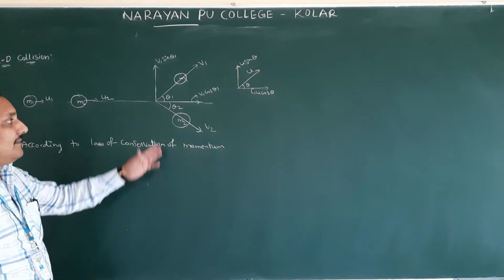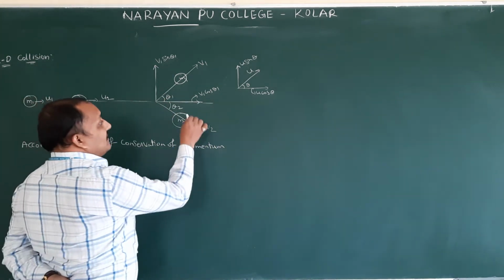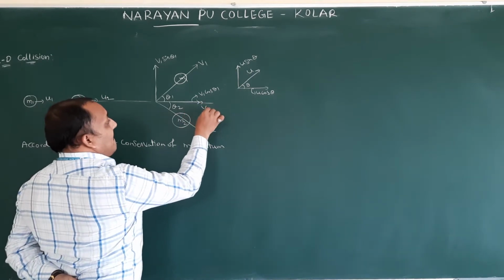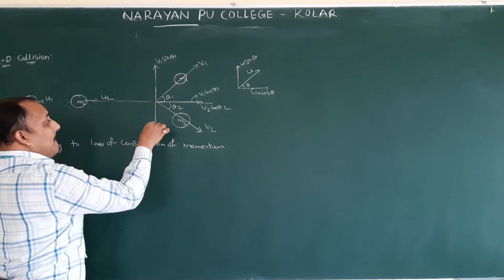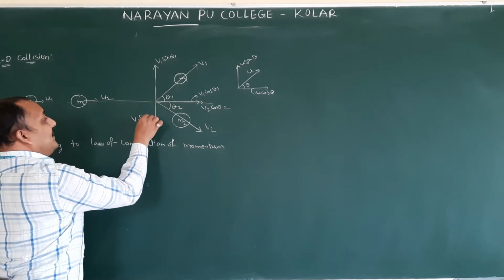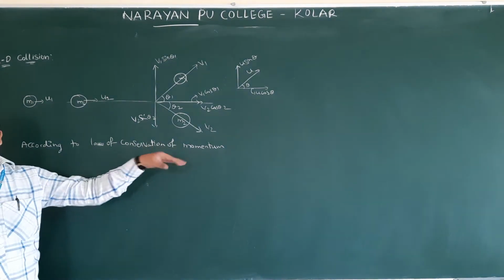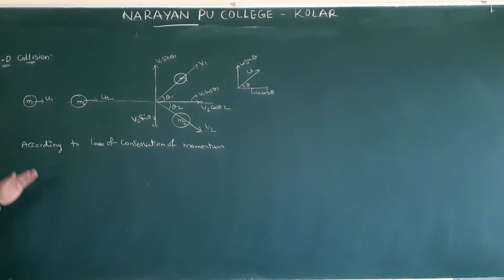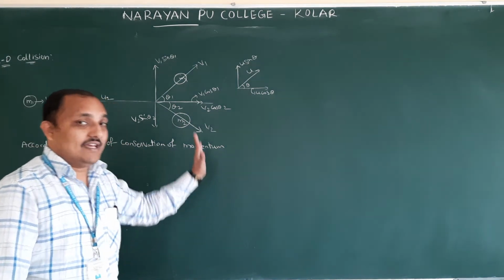Do you remember? Same like that, we resolve into two components. Now v2 we will resolve: v2 cos θ2 and v2 sin θ2. Because this is a two-dimensional collision, we have to take this along the x-axis and y-axis, like in projectile motion where we took the distance along the x-axis and along the y-axis.